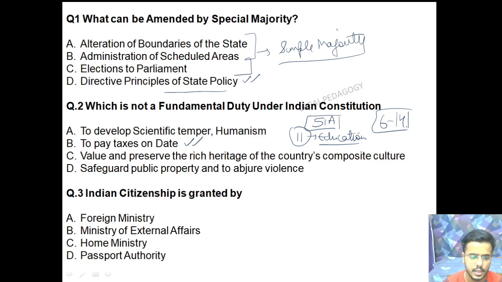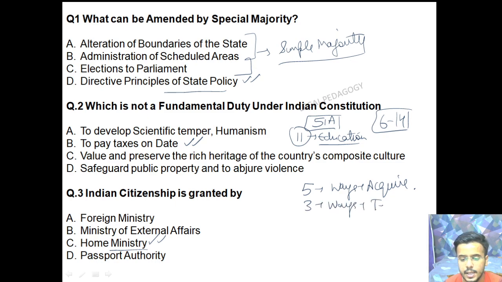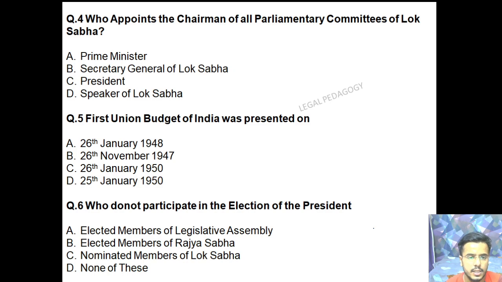The next question is, Indian citizenship is granted by. So friends, who grants Indian citizenship in our country? It is granted by the Home Ministry. The Home Minister of India is Amit Shah. You have to remember this point. And there are 5 ways through which you can acquire Indian citizenship, and there are 3 ways through which Indian citizenship can be terminated. So you have to remember all these points as well, that there are 5 ways through which you can acquire citizenship, and 3 ways through which it can be terminated.